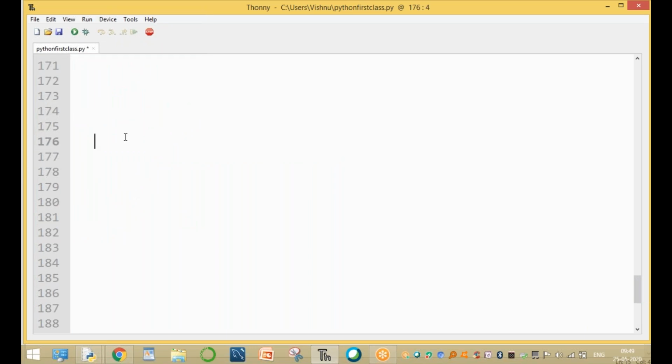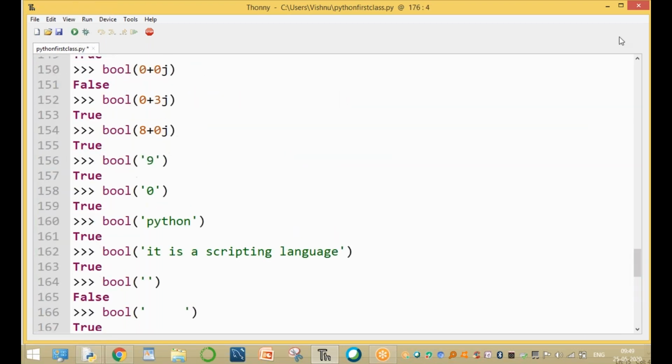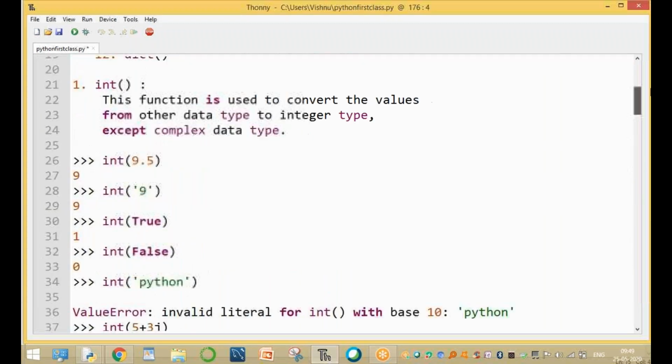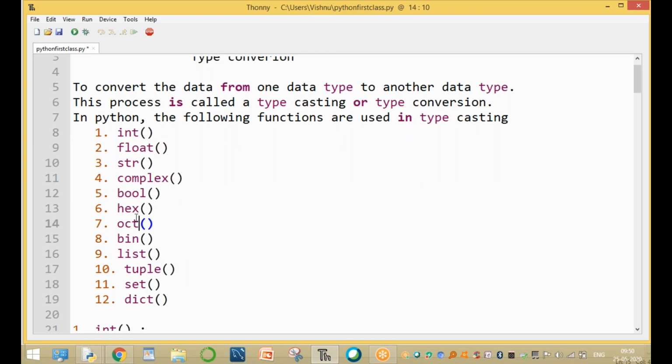There are different values: one is integer, one is float, and string value, complex value, and Boolean value. These are the conversions for typecasting, to convert data from one type to another type. These 5 are the basic type conversions. First 5 are the basic type conversions, and the remaining are to convert the data into hexadecimal type and so on.